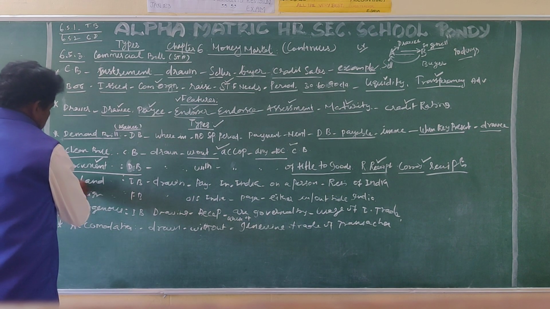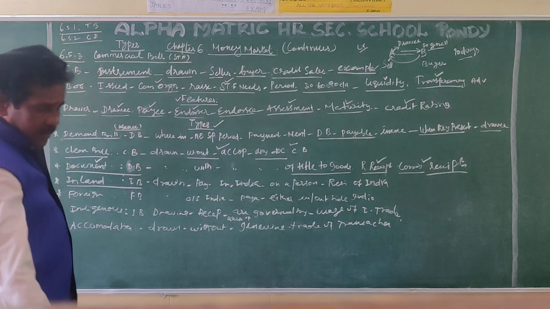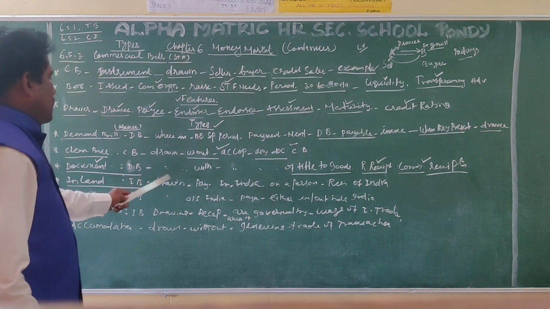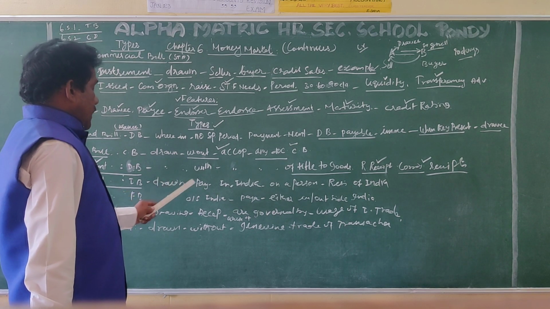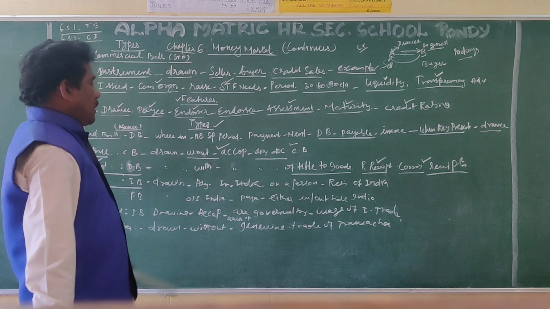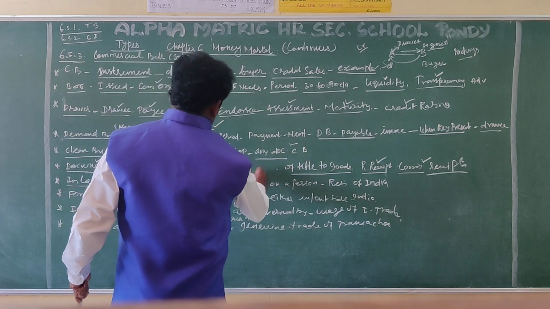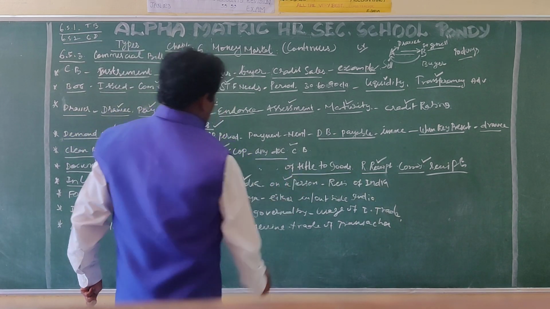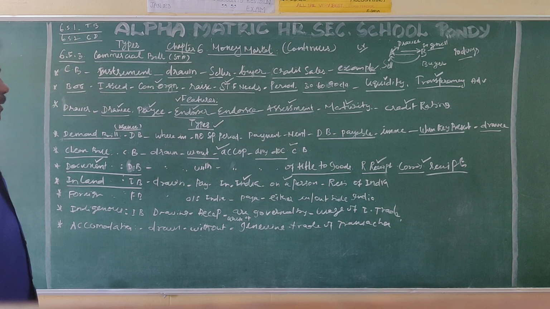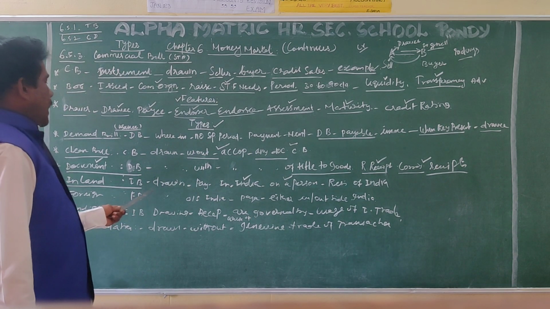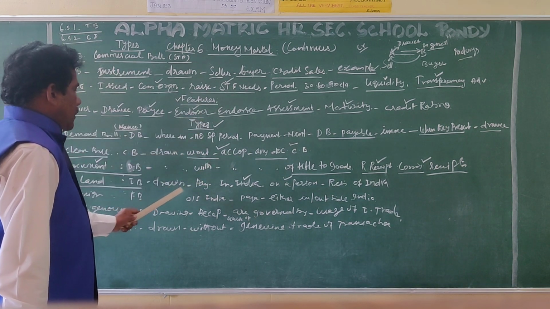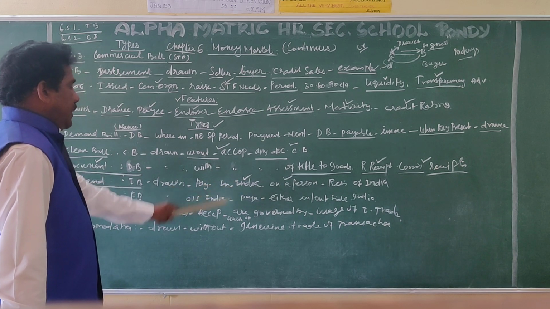Then inland bill. An inland bill means a bill which is drawn and payable in India. The bill is drawn on a specified person who is living in India, or a resident of India, and the bill is also payable within India.